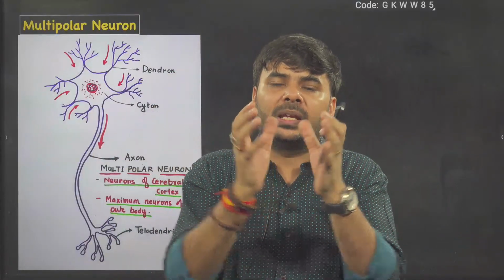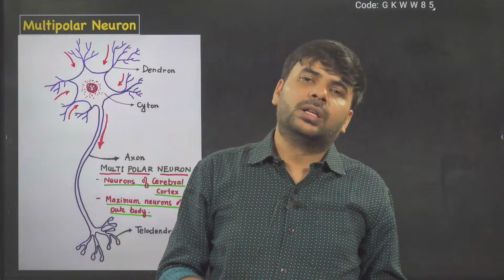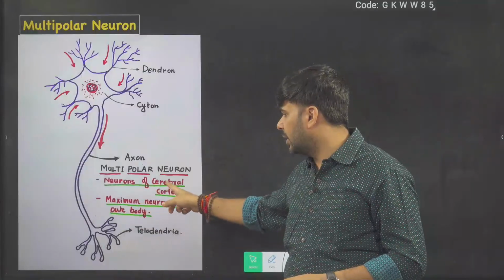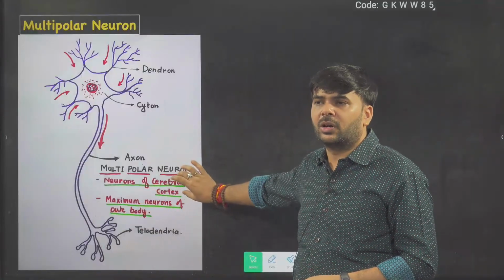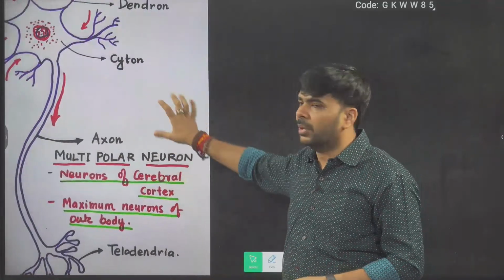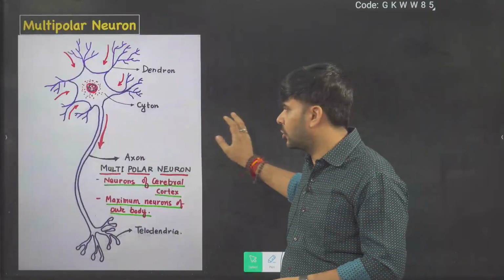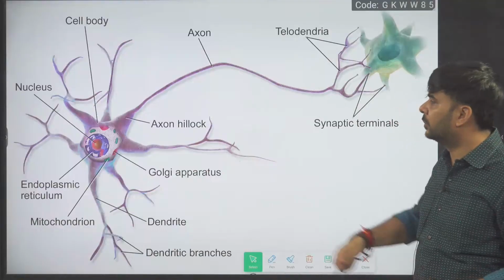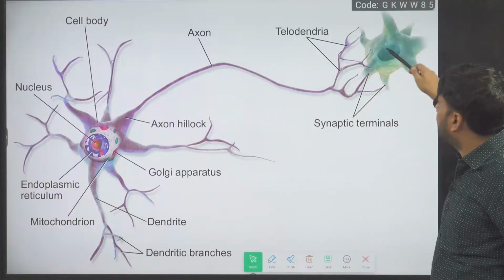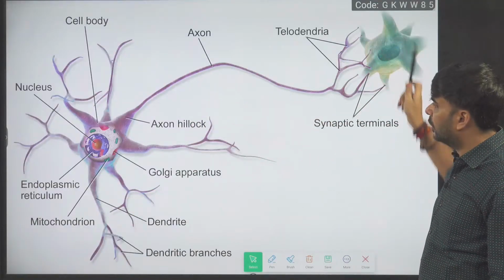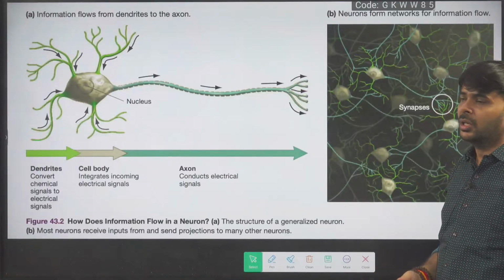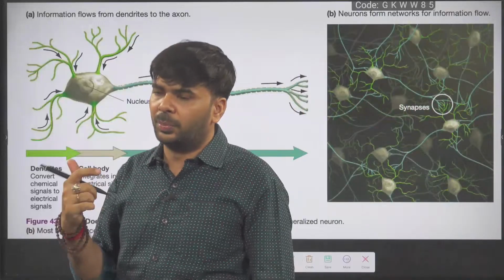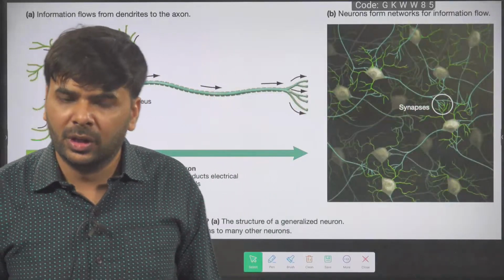So this brain outer layer is called cerebral cortex, and the cerebral cortex area contains the largest, or you can say the maximum, number of multipolar neurons. Then how do neurons work? Neurons send signals to the next neuron or next muscle with the help of telodendria. What do they use? The neurotransmitters, to connect our whole brain. Our nervous system is a network of neurons.